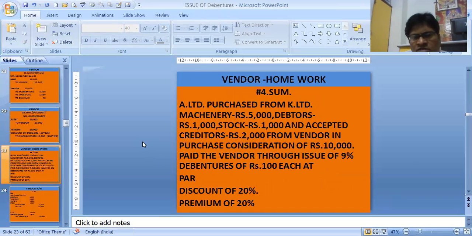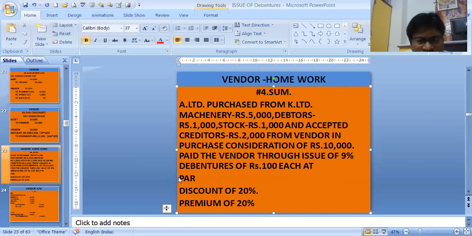So now this is the homework, students. A Limited purchased from K Limited machinery worth rupees 5,000, debtors 1,000, stock 1,000, and accepted creditors of rupees 2,000 from the vendor, with purchase consideration of 10,000. Paid the vendor through issue of 9% debentures of 100 each at par, at discount, and at premium.